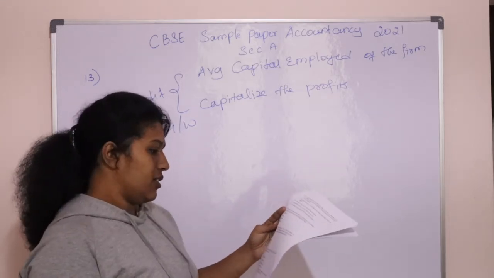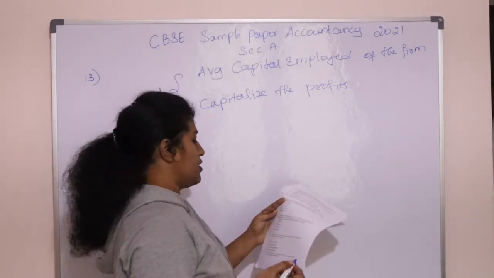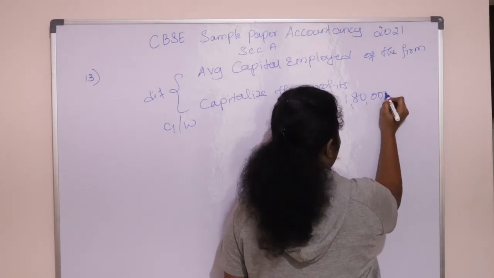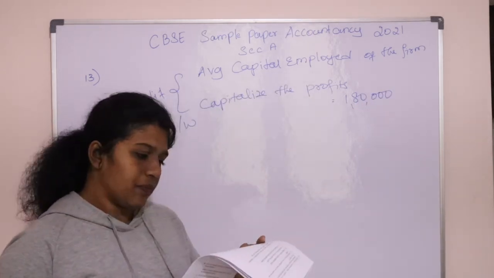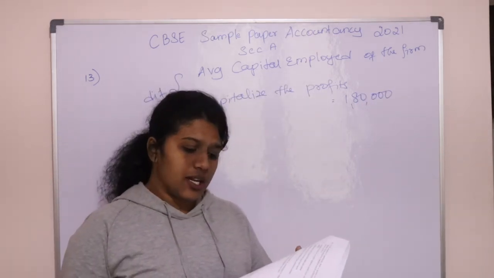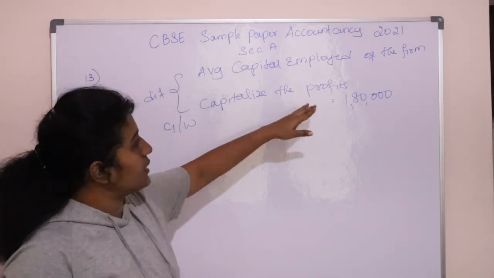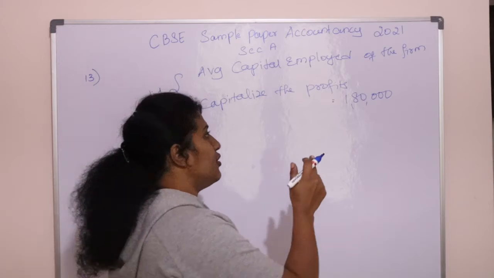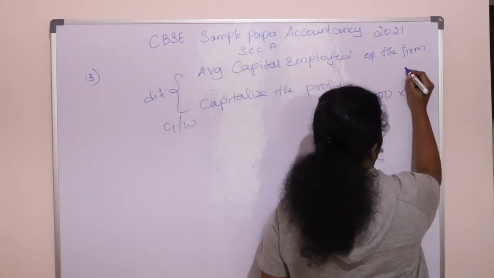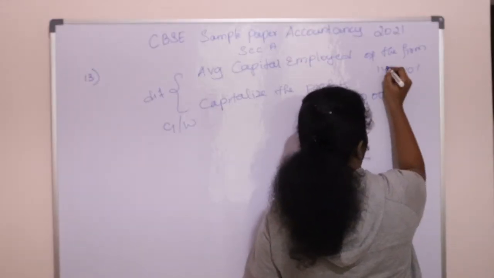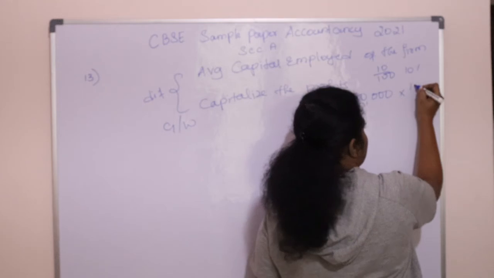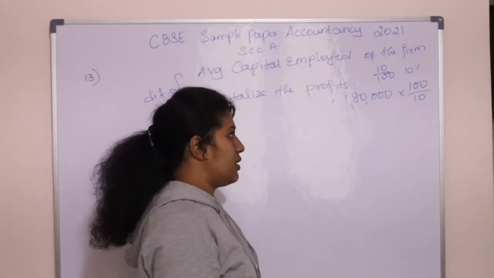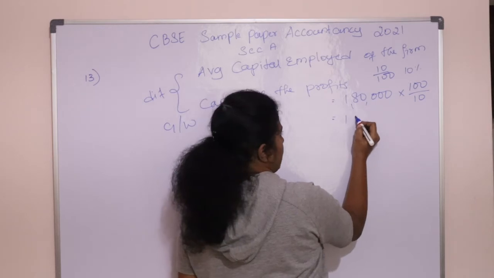What they have given in the question: average of actual profits is 1,80,000. Average profits is 1,80,000. The normal rate of return is 10%. How will you capitalize these profits? You have to reverse the normal rate of return. If the normal rate of return is 10%, it means 10 by 100. If you reverse it, it will come to 100 by 10. Reciprocal this. So it's 100 by 10. So the total is 18 lakh.